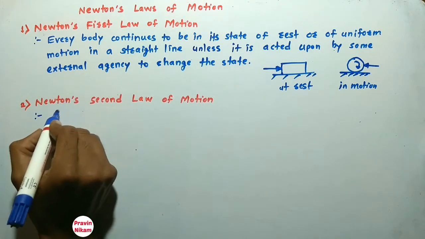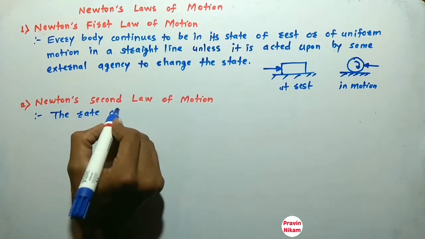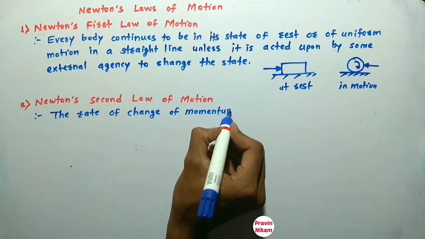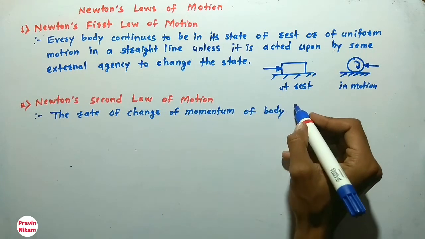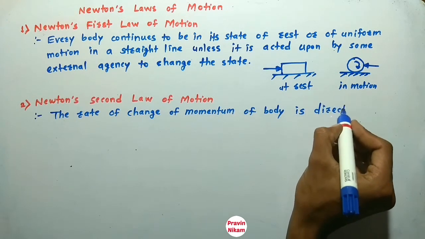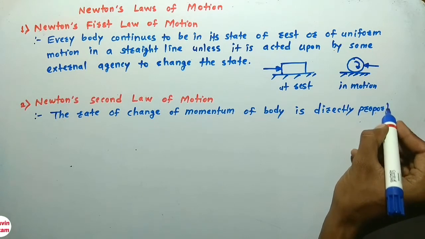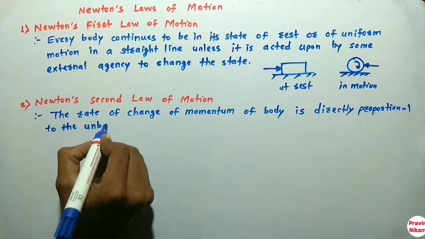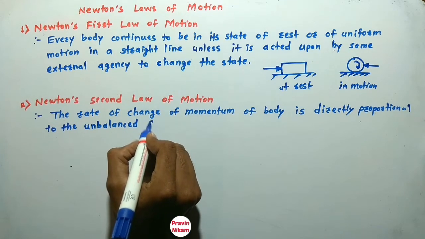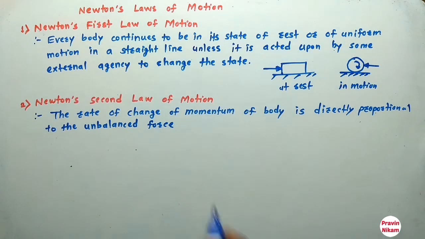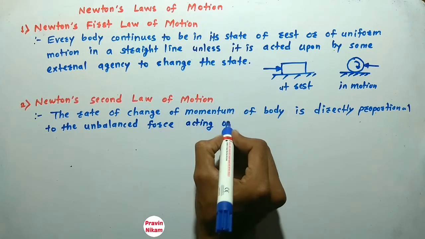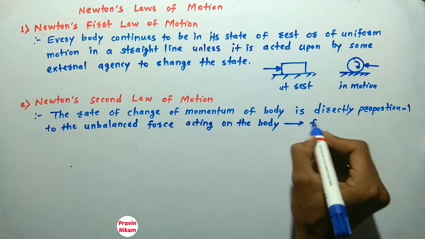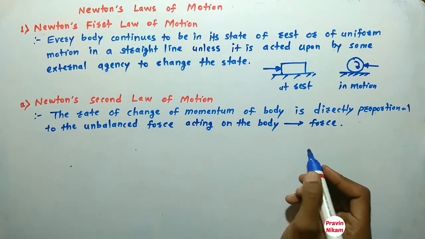The statement is: the rate of change of momentum of a body is directly proportional to the unbalanced force acting on the body, and takes place in the direction of force. So this is Newton's second law of motion.